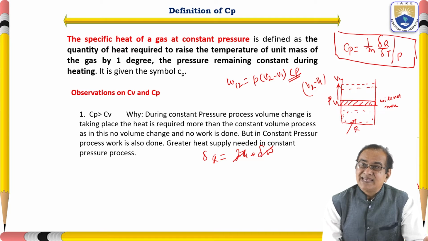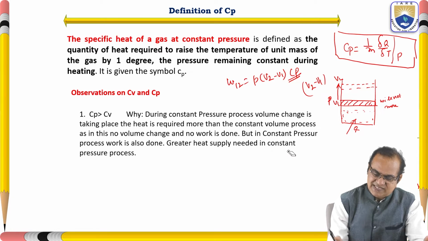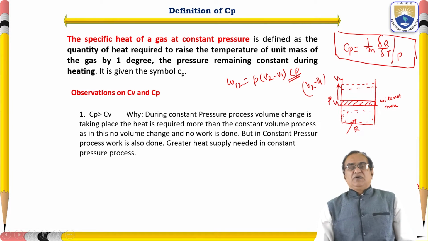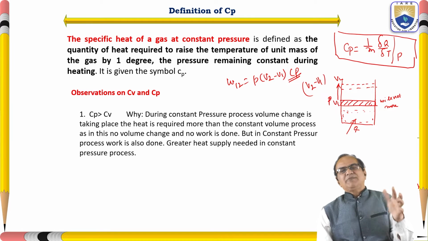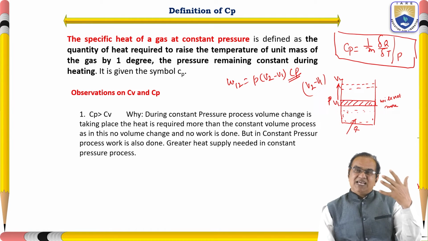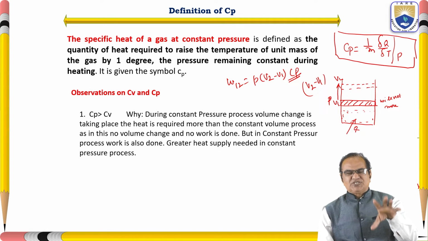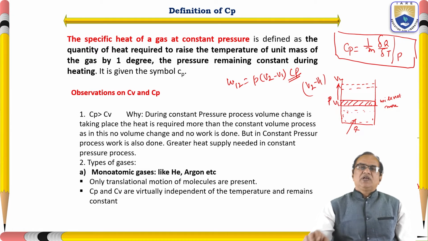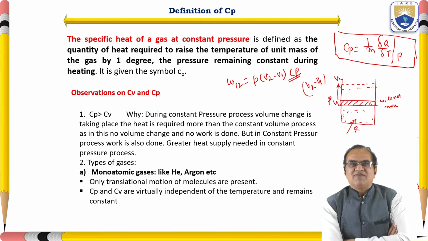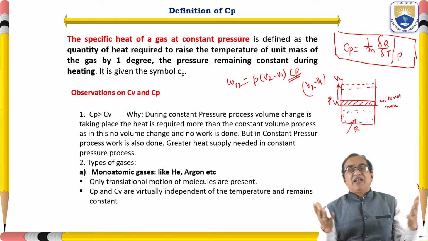So here the Cp is greater than Cv. This is the clarification for why Cp is greater than Cv. The reason is that in the constant pressure process there is a change in specific volume, but in a constant volume process the volume is constant, so the work done is 0.